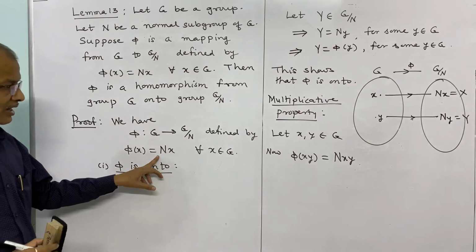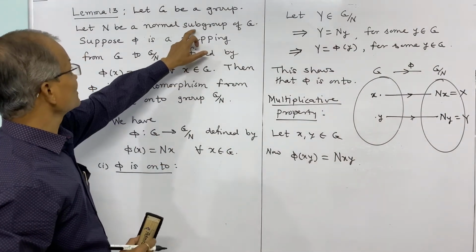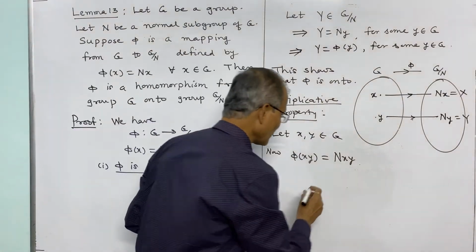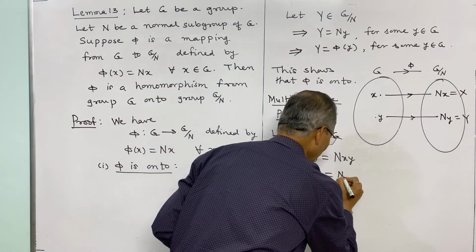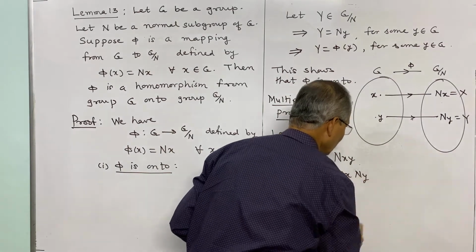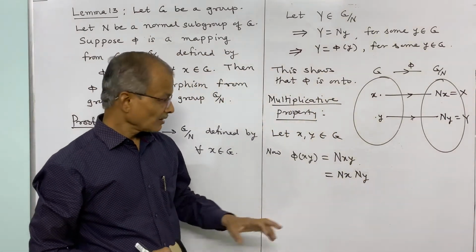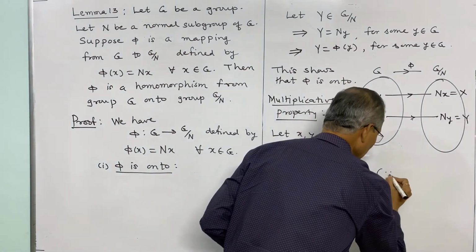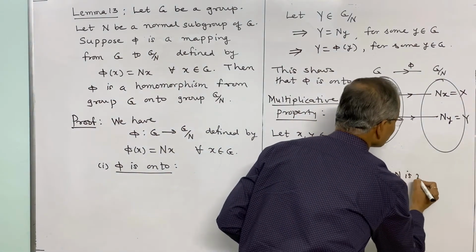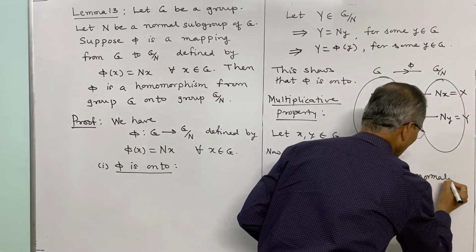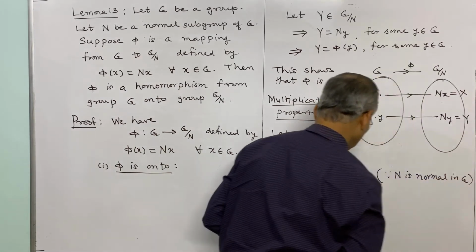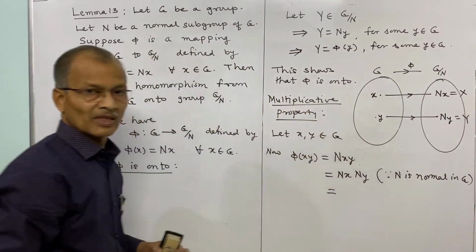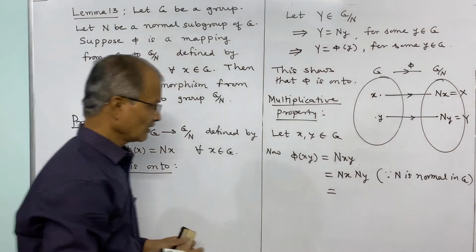And we know N is given as a normal subgroup of G, and therefore Nxy can be written as Nx into Ny. This is a property of normal subgroups: the product of two right cosets is a right coset. The reason is that N is normal in G. And thus what we have is Nx, but what is Nx? Nx is phi of x.